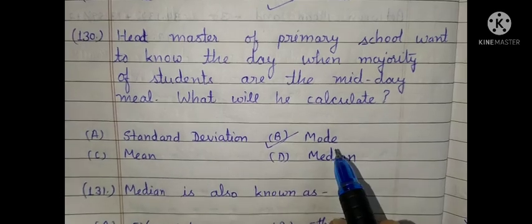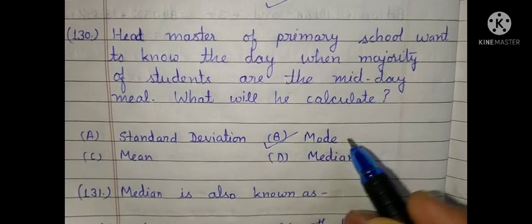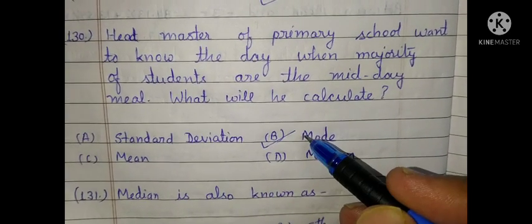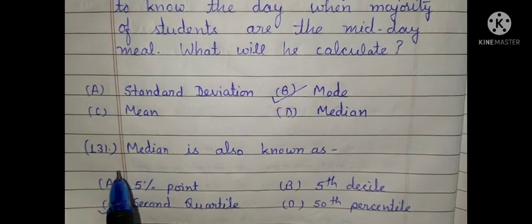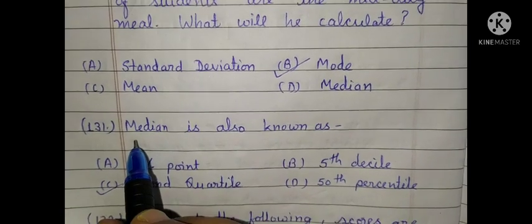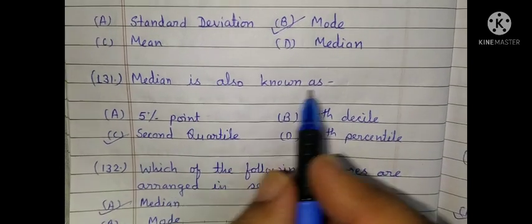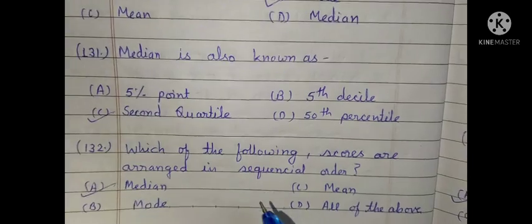In this case, he will calculate mode, because the more the frequency, the more the students, that is mode. Next question 131. Median is also known as second quartile. So option C is correct.